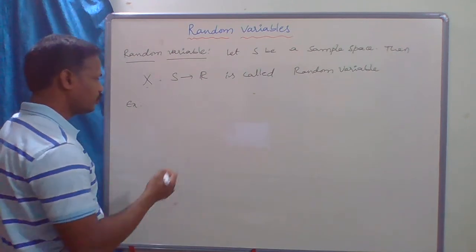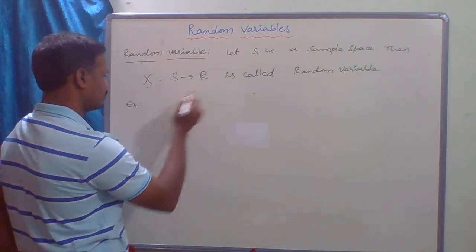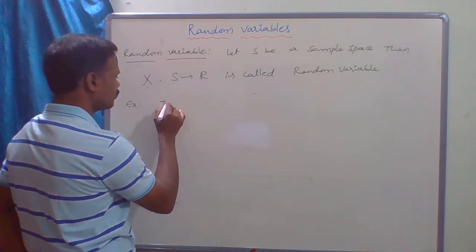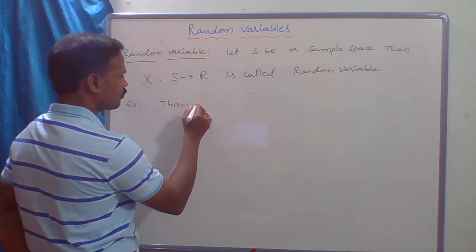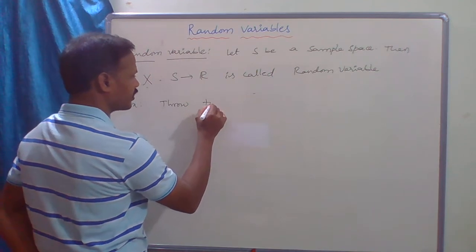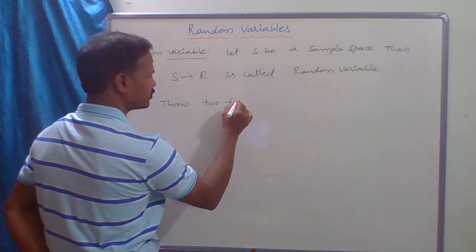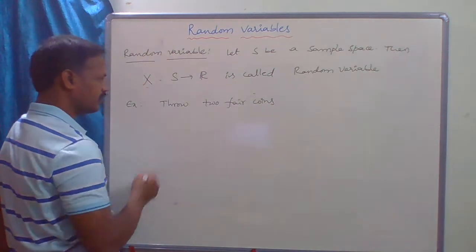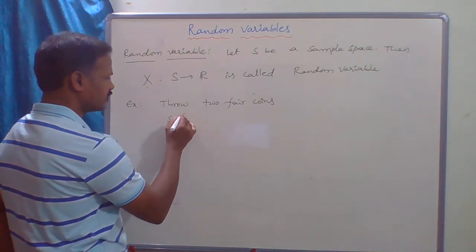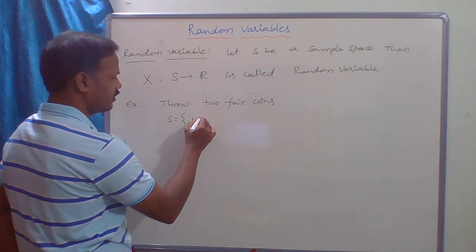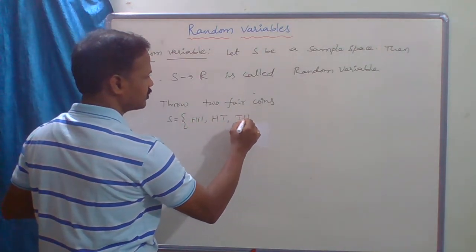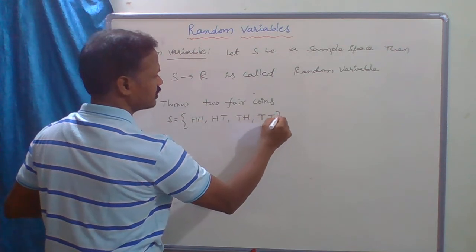Our random experiment is to throw two fair coins. Then what is our sample space? The sample space is HH, HT, TH, TT.